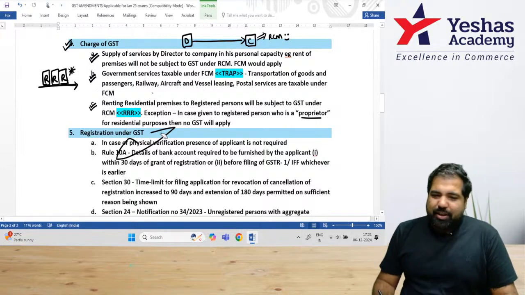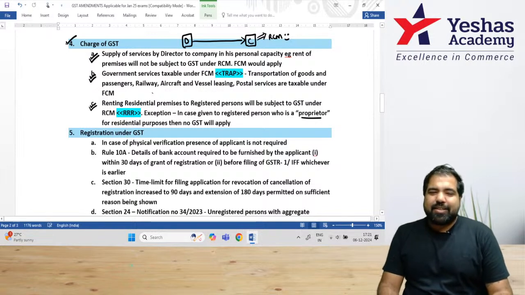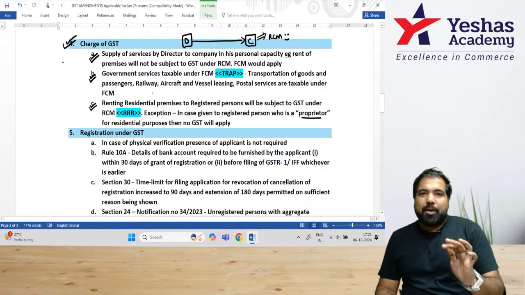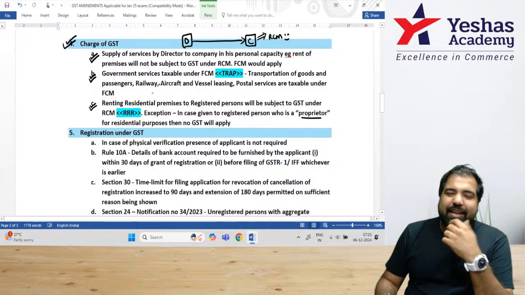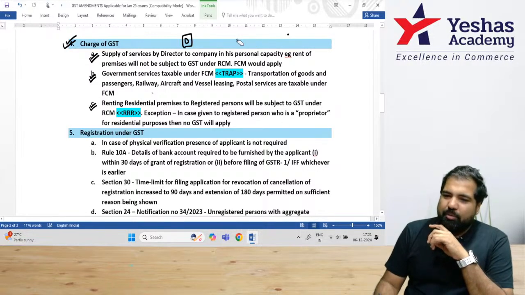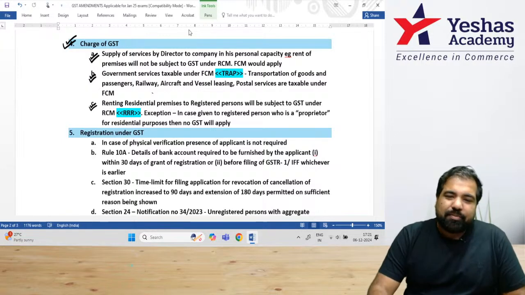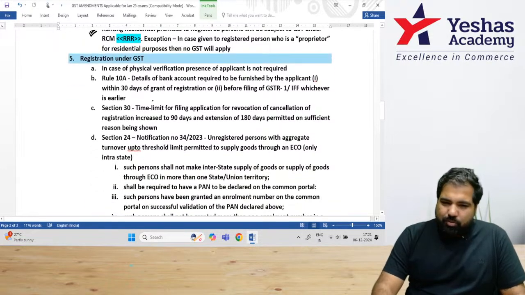All right, so these are the 3 things under charge of GST. Guys, this chapter is a nightmare, but with these 3 things, the government, sorry, the ICAI can use this as something that they want to ask you in the exam. Remember, this sheet, although I made it chapter wise, it has been given by ICAI only. So they obviously will question something from the sheet, definitely.